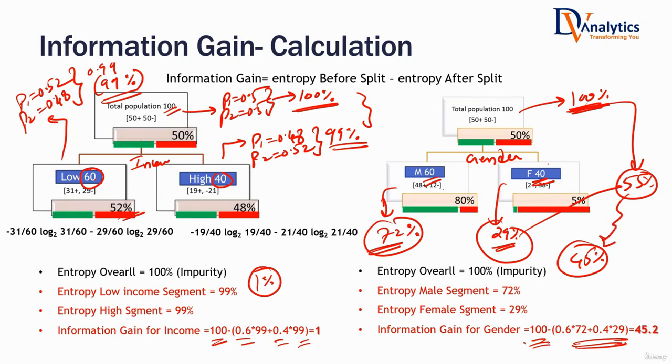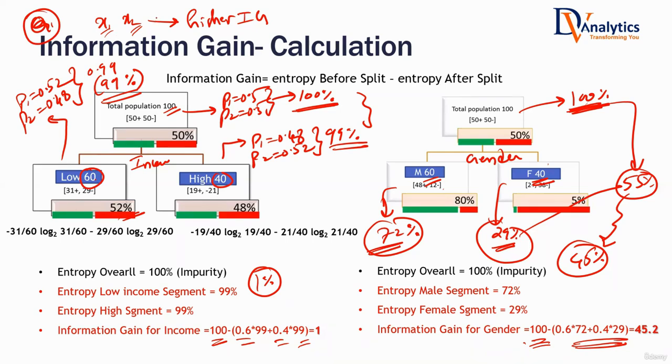Now tell me, if you have two variables, x1 and x2, which variable would you use for splitting? X2, the highest information gain. You will calculate the information gain of x1, and also the information gain of x2. You will go for that variable that has higher information gain. That was our question number 1. If I have two variables, which variable will be used? The answer is: calculate information gain, and use the variable that has higher information gain value.